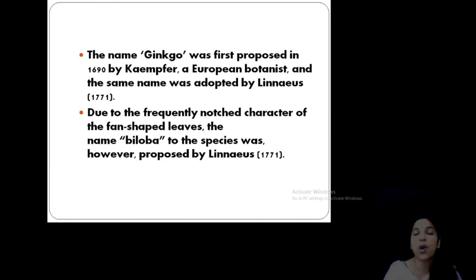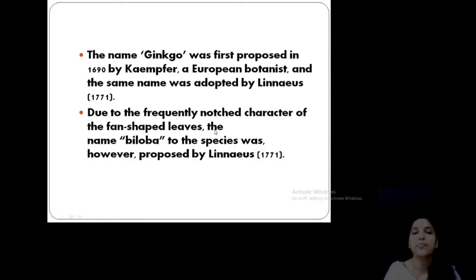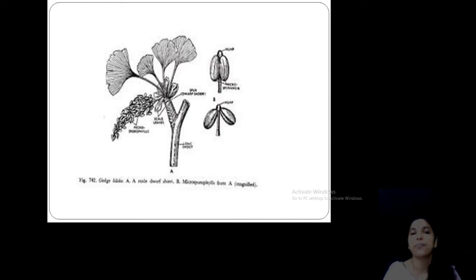And this is mainly because of the notched character of the leaf. What is the notched character? You can see this structure here, a junction, and that divides the leaf lamina into two. That's why it is the notched character, and biloba only because of that, and fan shaped leaves. See, this is the image. You can see the fan shaped structure.